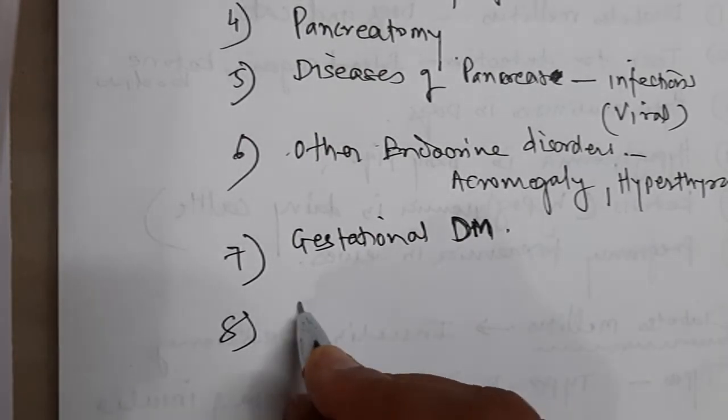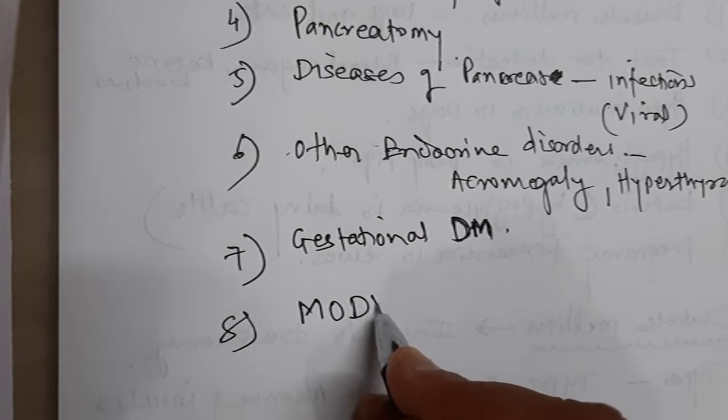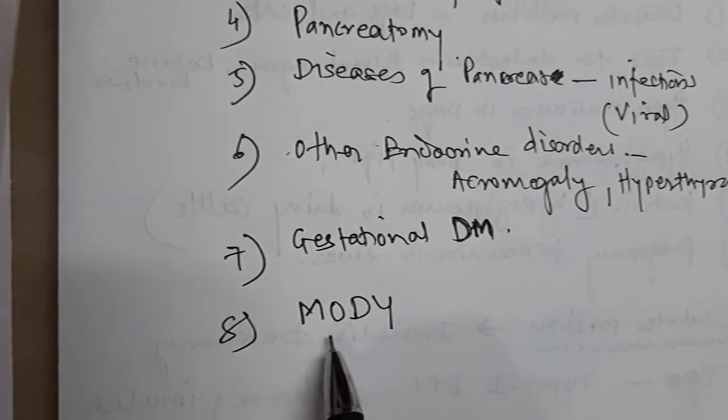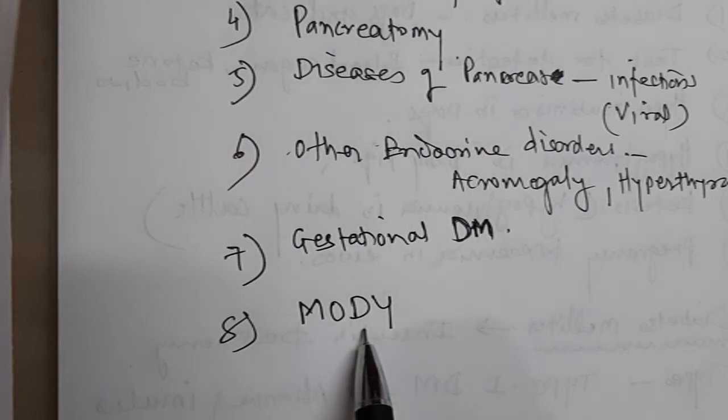Then there is one type that is called MODY, M-O-D-Y, that is maturity onset diabetes mellitus of the young.